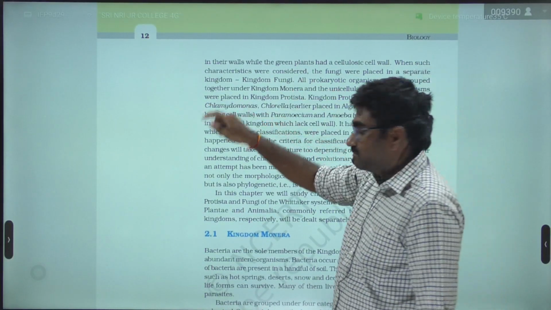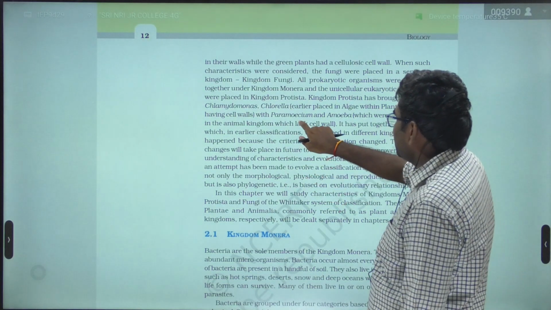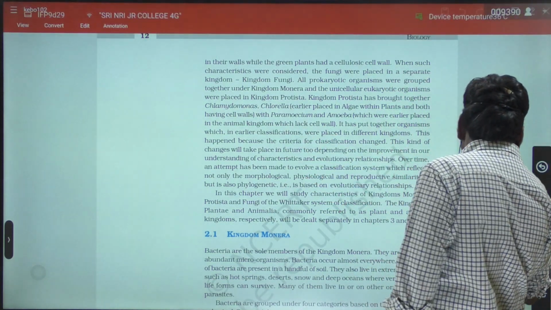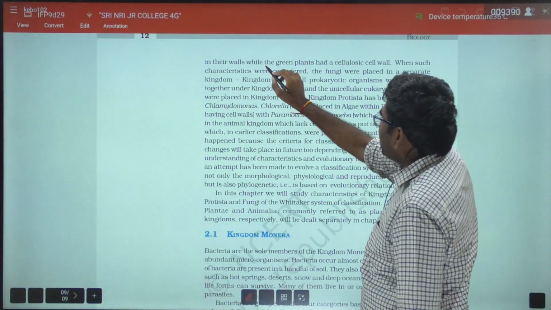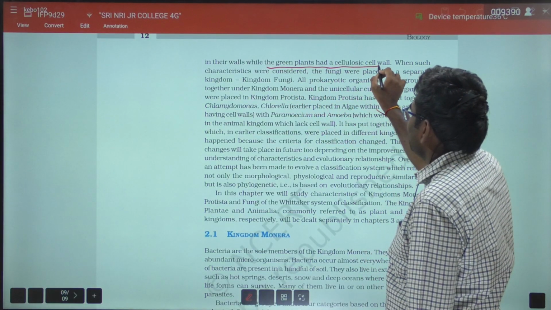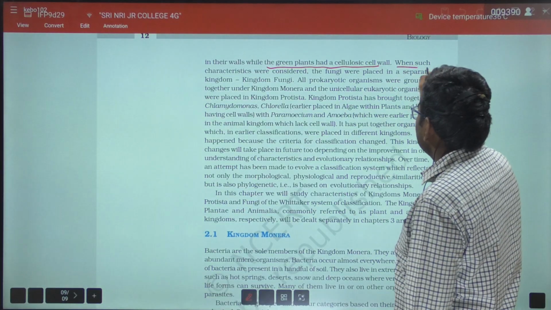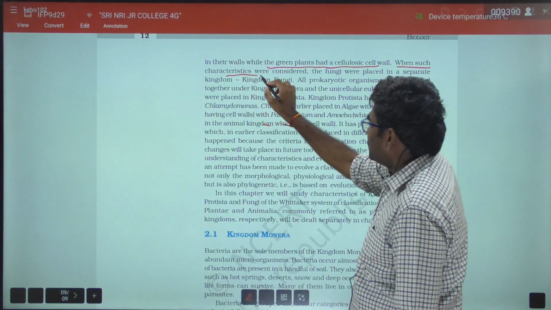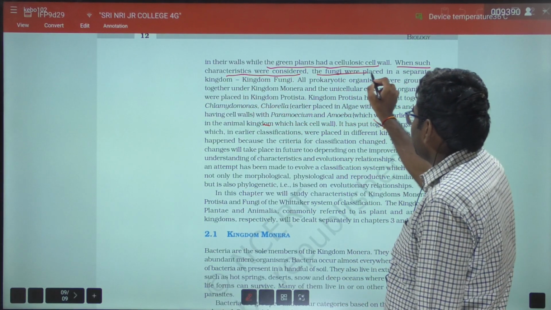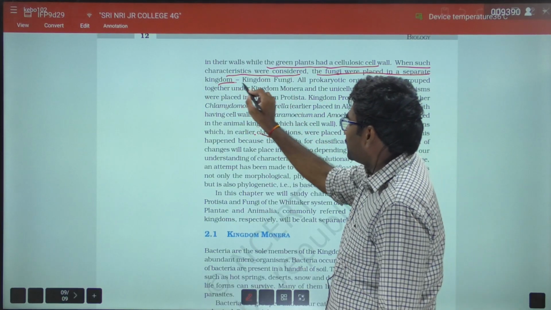Fungi had chitin in their cell walls, while green plants had a cellulosic cell wall. So when such characteristics were considered, the fungi were placed in a separate kingdom, kingdom Fungi.